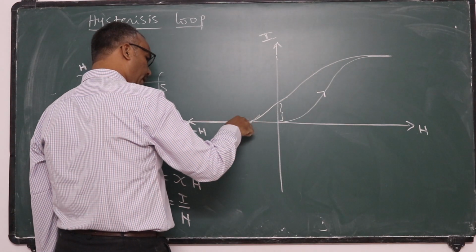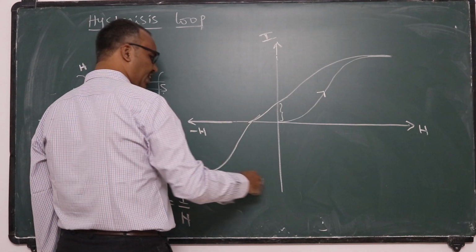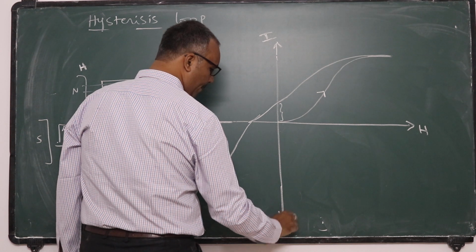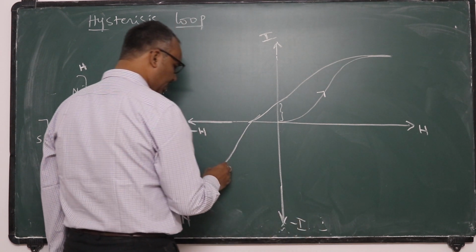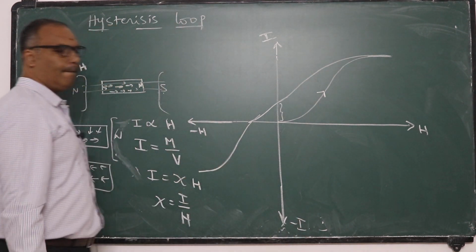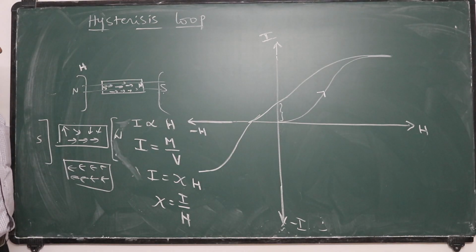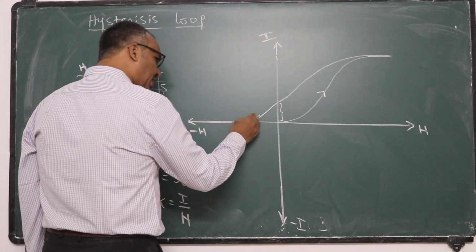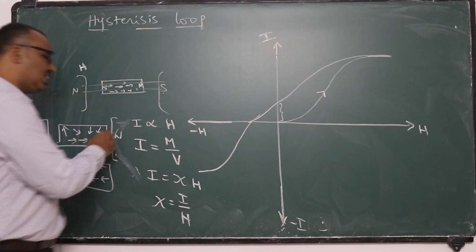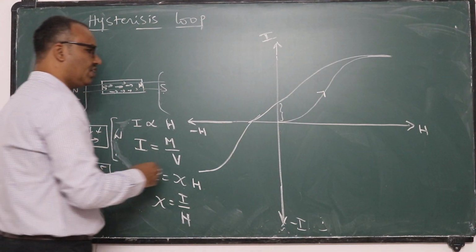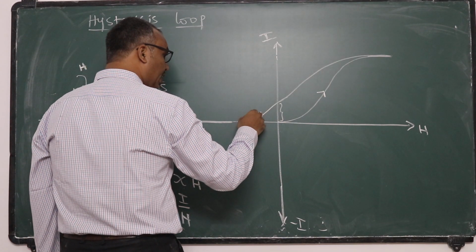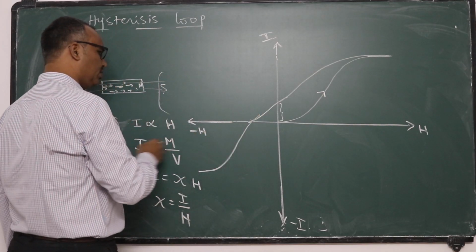Now again the intensity of magnetization in reverse direction increases and gets a saturation value. At a particular reverse magnetic field, that means if you increase the strength of the magnetic field in reverse direction, every atomic magnet gets randomized.